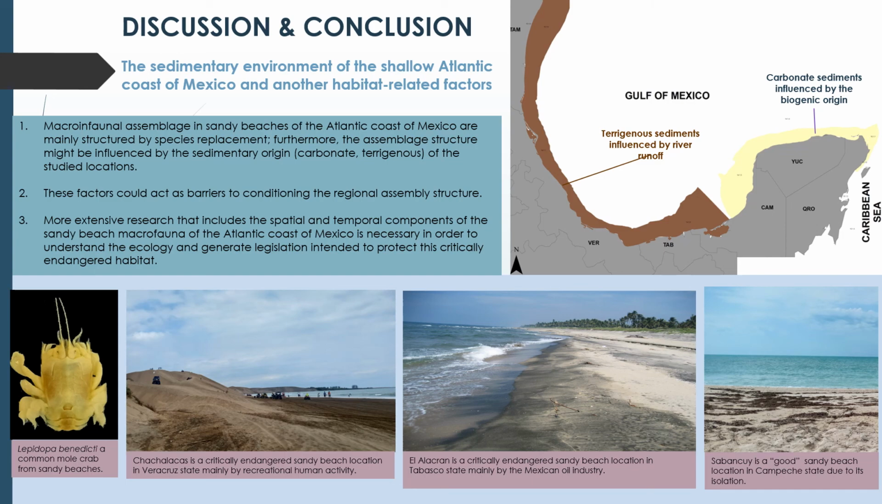We conclude that macroinfaunal assemblages on the sandy beaches of the Atlantic coast of Mexico are mainly structured by species replacement. Furthermore, the assemblage structure seems to be influenced by the sedimentary origin of the studied locations. These factors could act as a barrier conditioning the regional assemblage structure. More extensive research that includes the spatial and temporal components of the sandy beach macrofauna of the Atlantic coast of Mexico is necessary to understand the ecology and generate legislation intended to protect this critically endangered habitat.